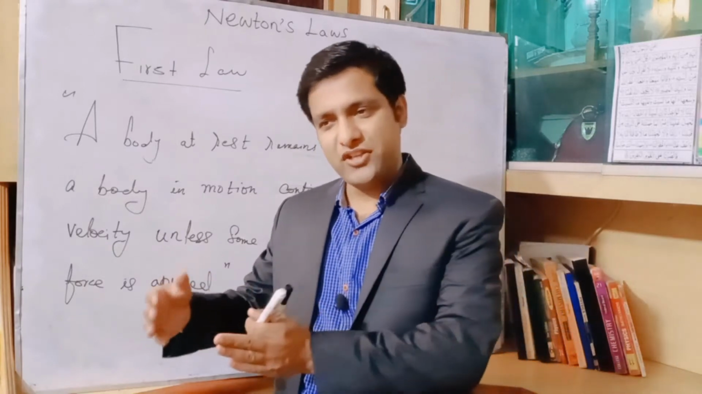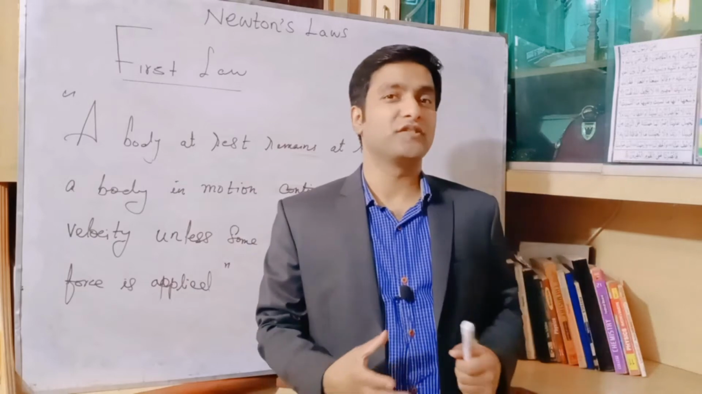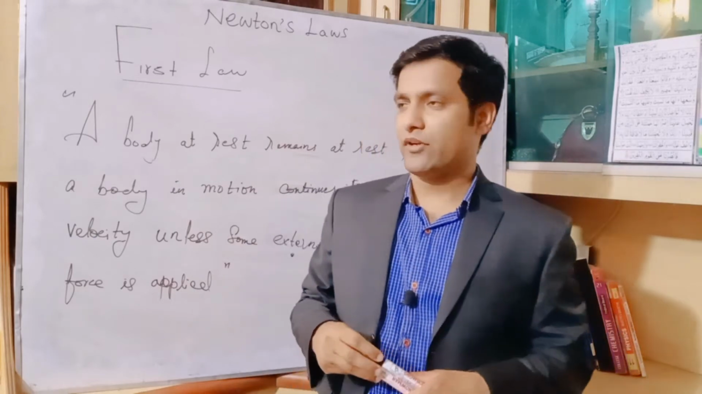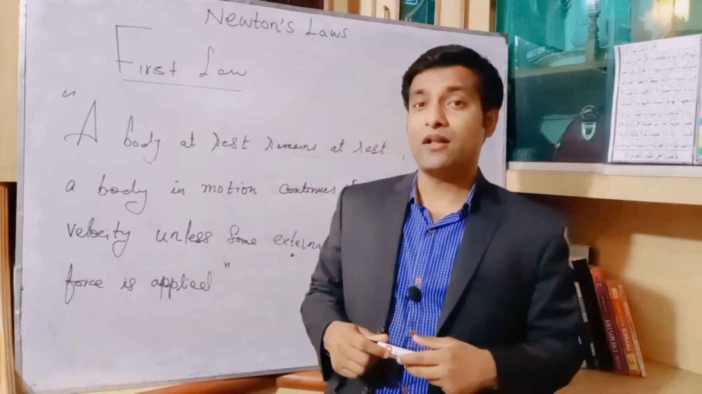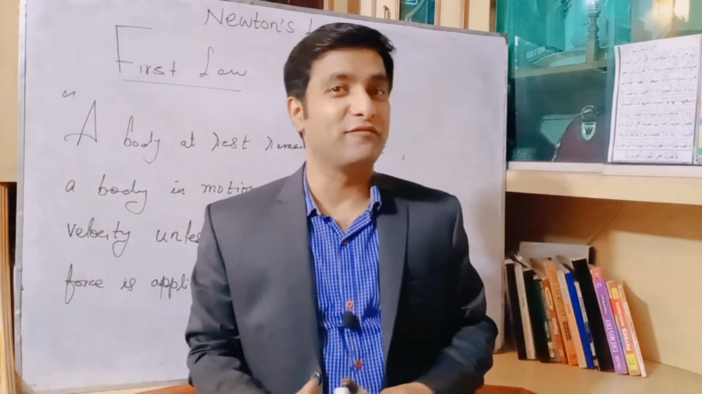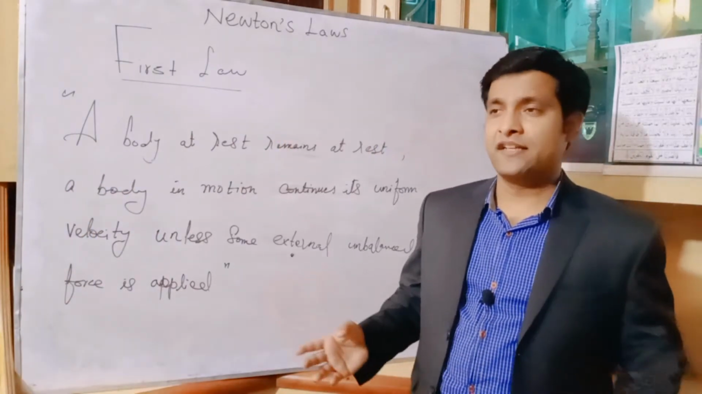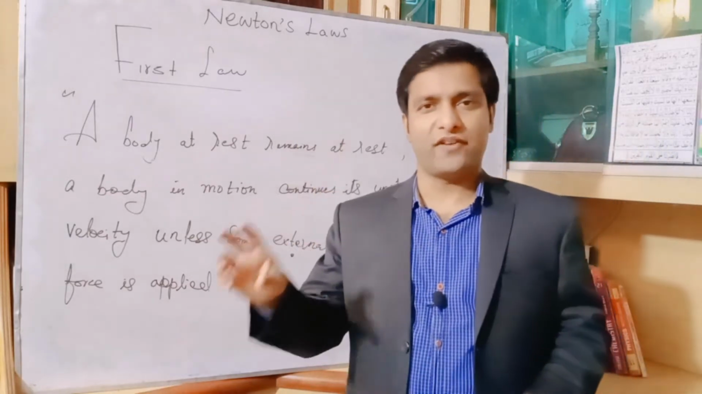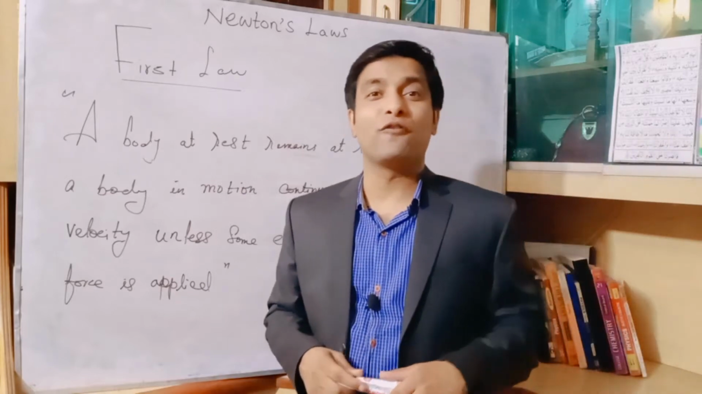And a body in motion continues with its uniform velocity unless some external force is applied. For example, you have some ball. If you ignore air resistance and gravity, then the ball that you have thrown will continue its motion and never stop. If there is no external unbalanced force, the body will continue its state of rest or uniform motion. So this first law is also called the law of inertia.